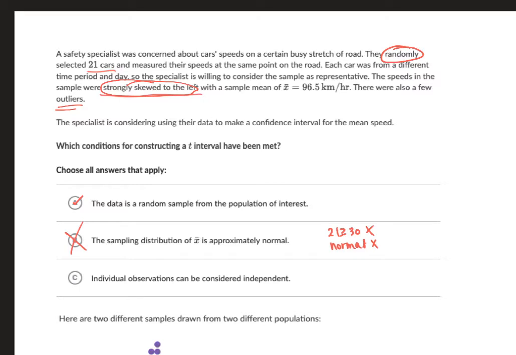Lastly, individual observations can be considered independent, so this is the 10% rule. In this case, we don't know how many cars in the population, but we know that there are a lot of cars that exist in the world. So if they're randomly selecting 21 cars, it is reasonable to assume that 21 is less than 10% of the population of all cars. So that's reasonable to assume, which I'm just going to abbreviate RTA. So that condition is met.